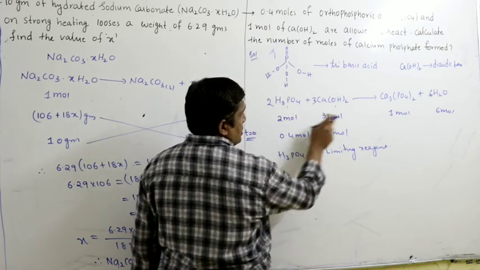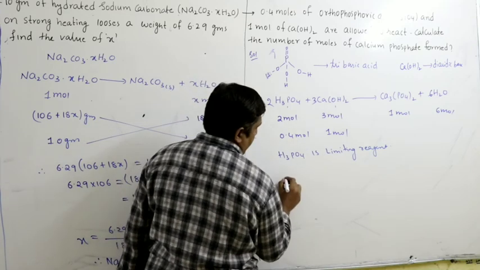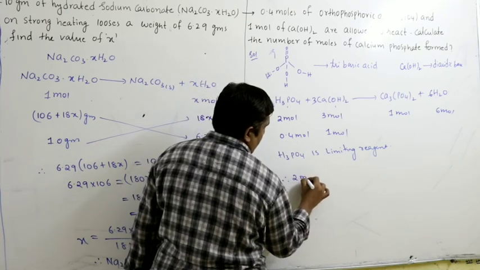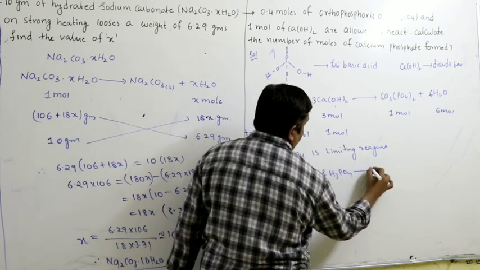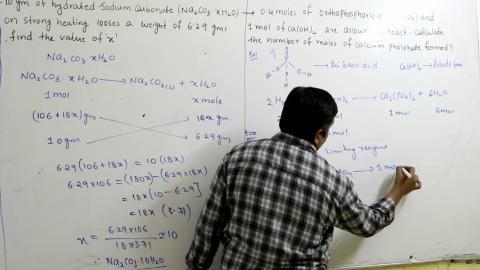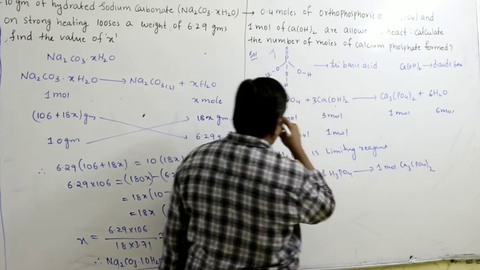Right. So 2 moles of H3PO4 give 1 mole of calcium phosphate. 0.4 moles gives how many moles?